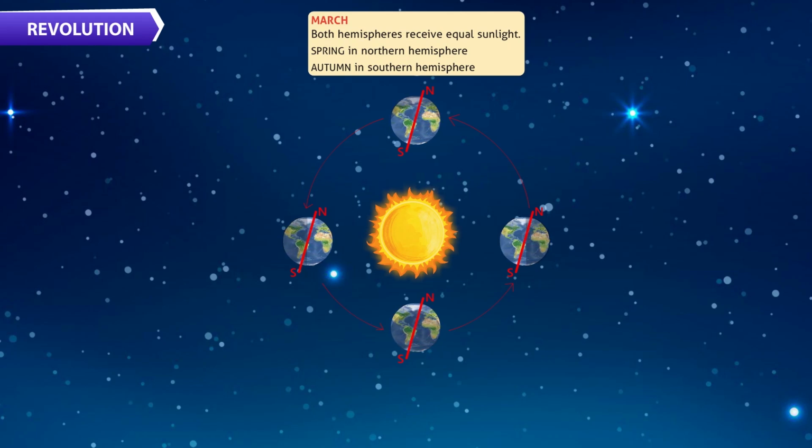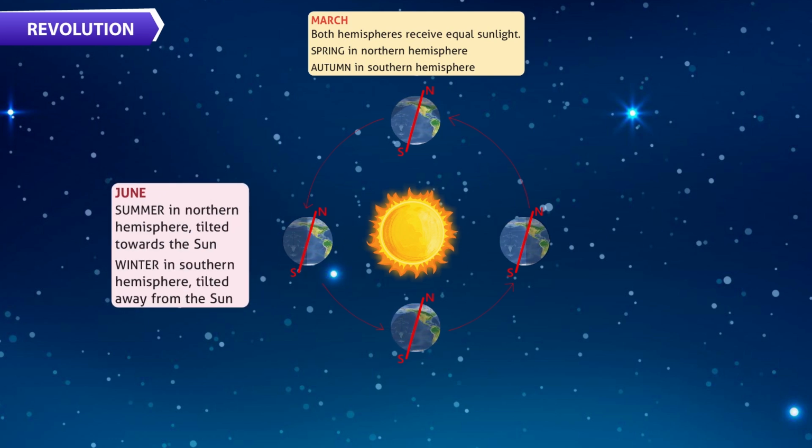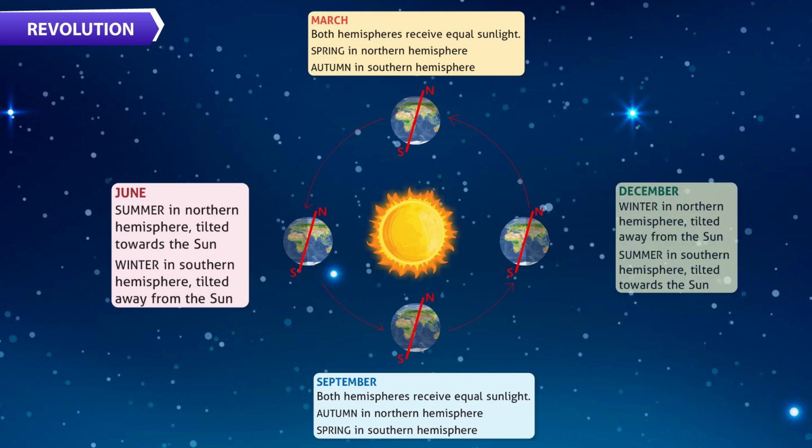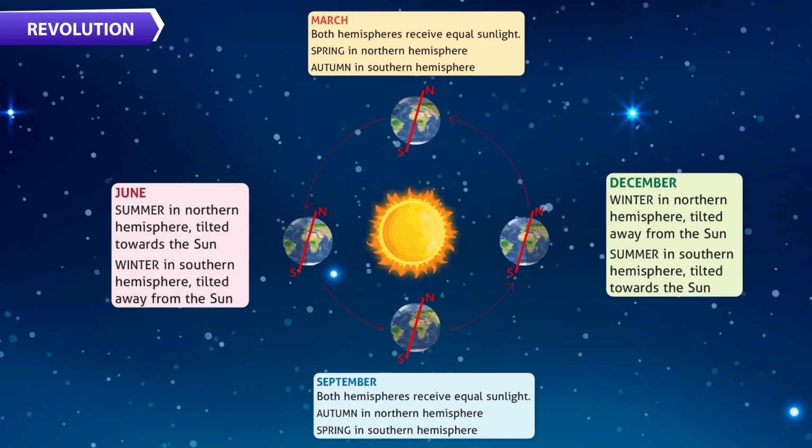March. Both hemispheres receive equal sunlight. Spring in northern hemisphere, autumn in southern hemisphere. June. Summer in northern hemisphere, tilted towards the sun. Winter in southern hemisphere, tilted away from the sun. September. Both hemispheres receive equal sunlight. Autumn in northern hemisphere, spring in southern hemisphere. December. Winter in northern hemisphere, tilted away from the sun. Summer in southern hemisphere, tilted towards the sun.